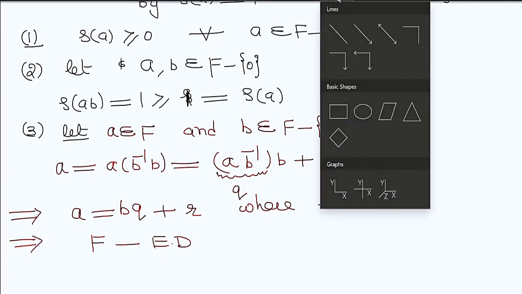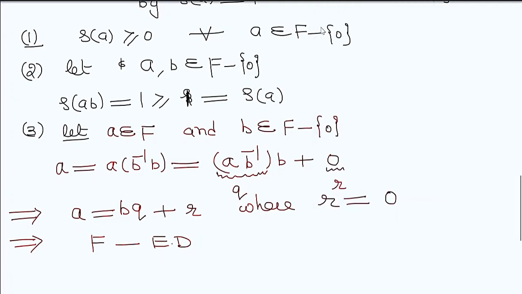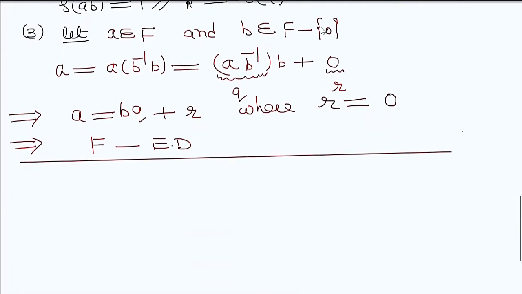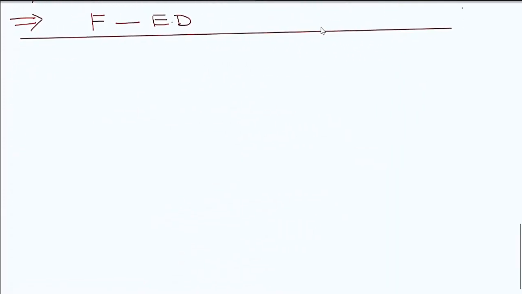Now after that, the next question, question number 3. The statement is: the set of all Gaussian integers is a Euclidean domain. That is the fourth example, example number 4.